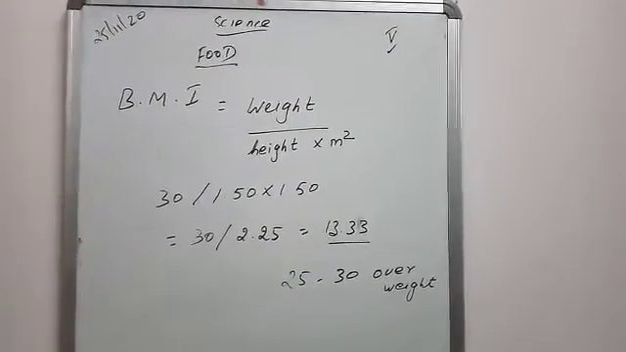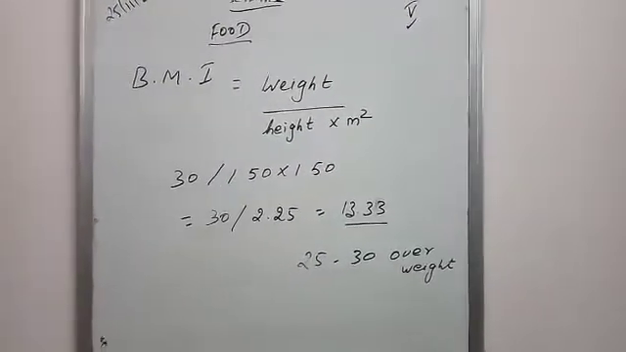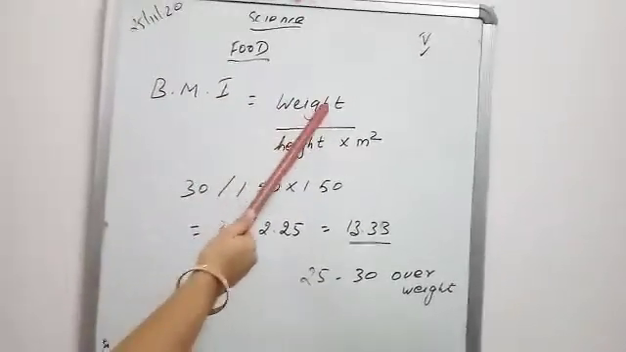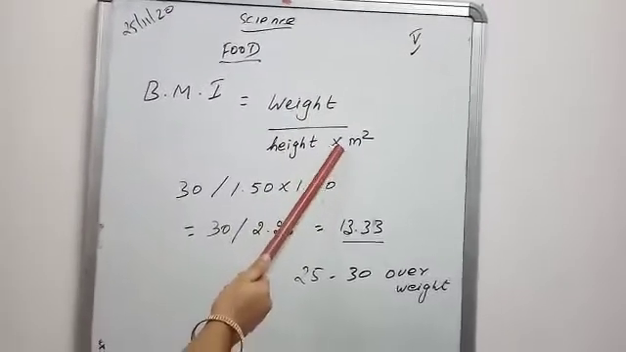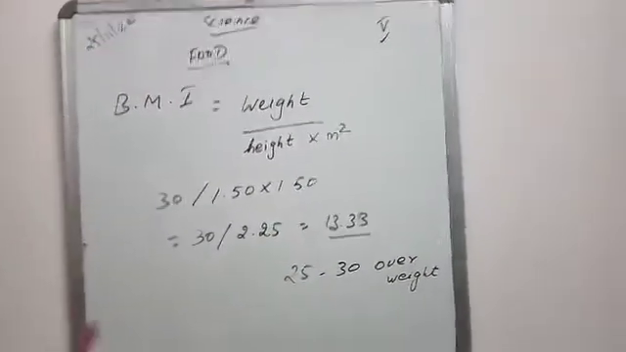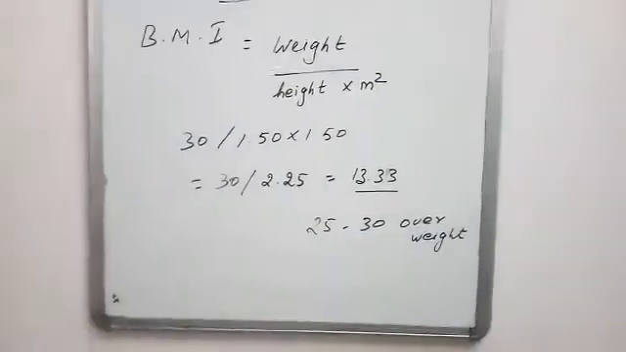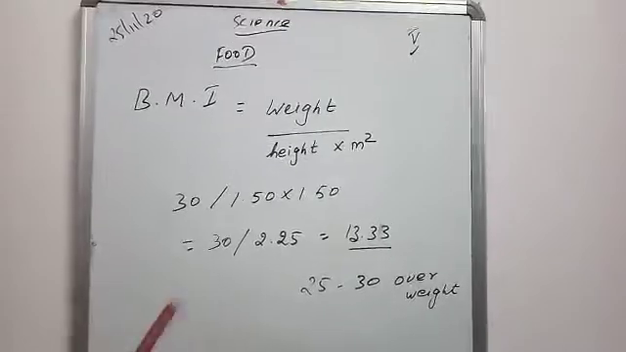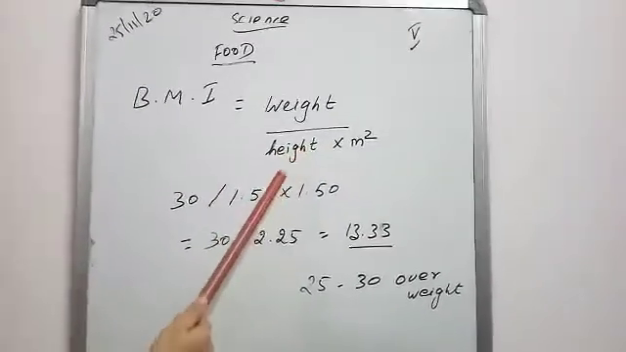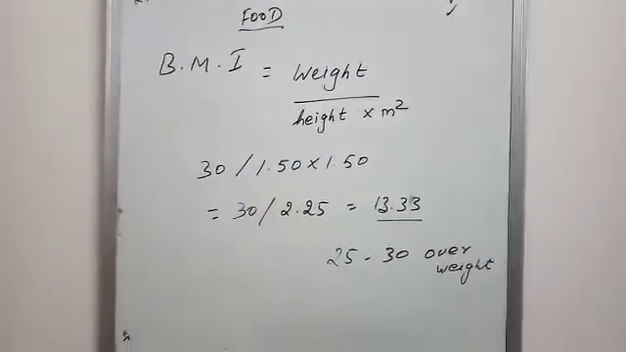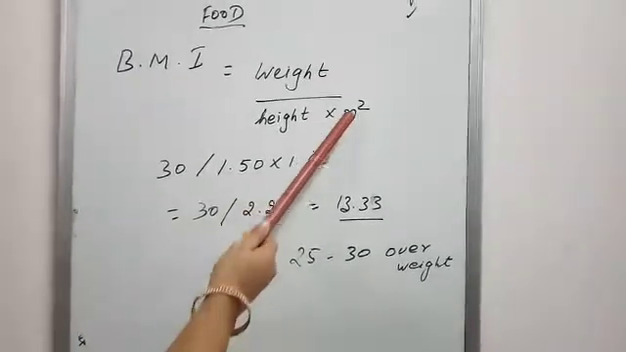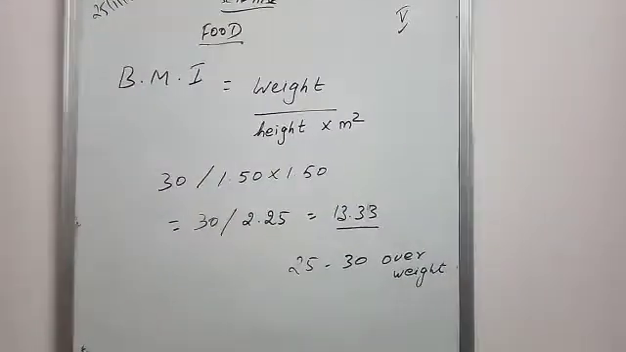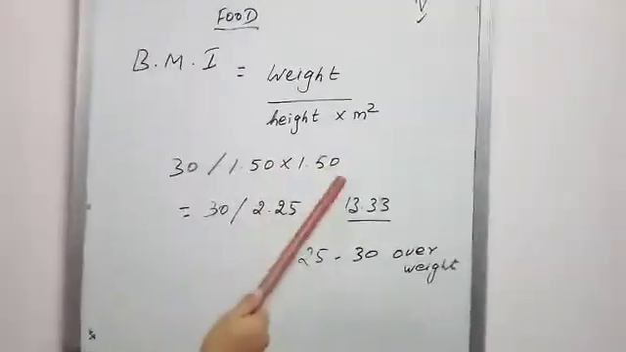So what is meant by body mass index? Obesity. Okay, and then BMI. BMI means body mass index equals weight divided by height in meter squared. Here one student wrote his weight is 30 kg, and his height is 150 cm. So you have to convert it into meters: 1.50 into 1.50. You have to multiply these two.